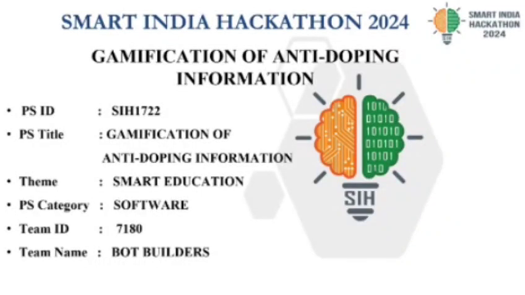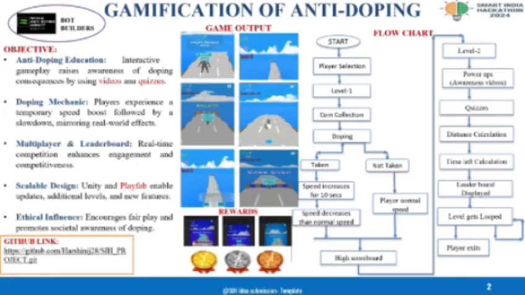Our problem statement ID is SIH1722 and our problem statement title is Gamification of Anti-Doping Information. The main objective is to educate the students and young players about anti-doping through an interactive gameplay using videos and quizzes to raise the awareness. The doping mechanism gives a speed boost to the player followed by a slowdown that shows the real consequences. It has a multiplayer concept that is powered by Photon and the leaderboard is managed by PlayFab, which enhances the competition.